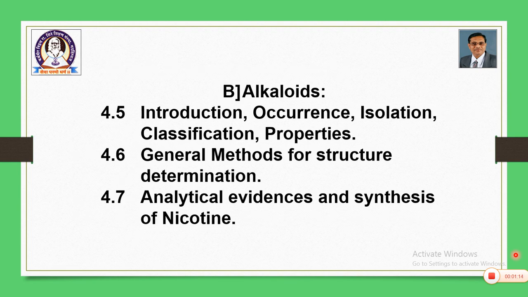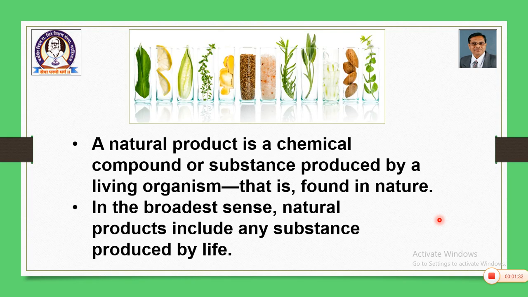Then the second part of the topic is related to alkaloids. In alkaloids we are going to learn introduction, occurrence, isolation, classification, properties, general methods for structure determination, analytical evidences, and synthesis of nicotine. So, let us begin with the introductory part of natural products and then terpenoids.